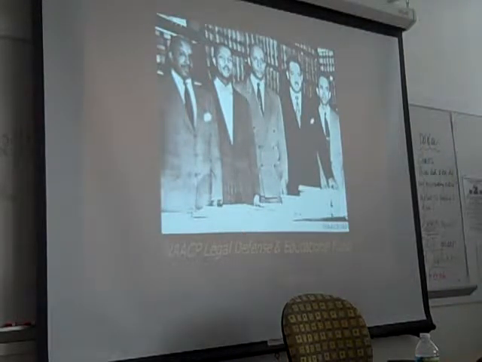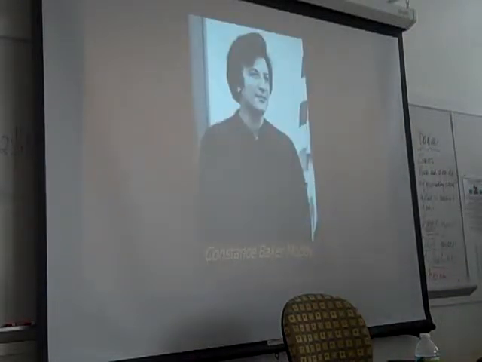Here we see the group that really created that plan. The great Thurgood Marshall here, Robert Carter, Spotswood Robinson. All three of these folks went on to become federal judges. Brilliant attorneys, all members of the Brown team, as was this woman, one of my idols, Constance Baker Motley, whom I wanted to throw up here. She also became a federal judge later in life.